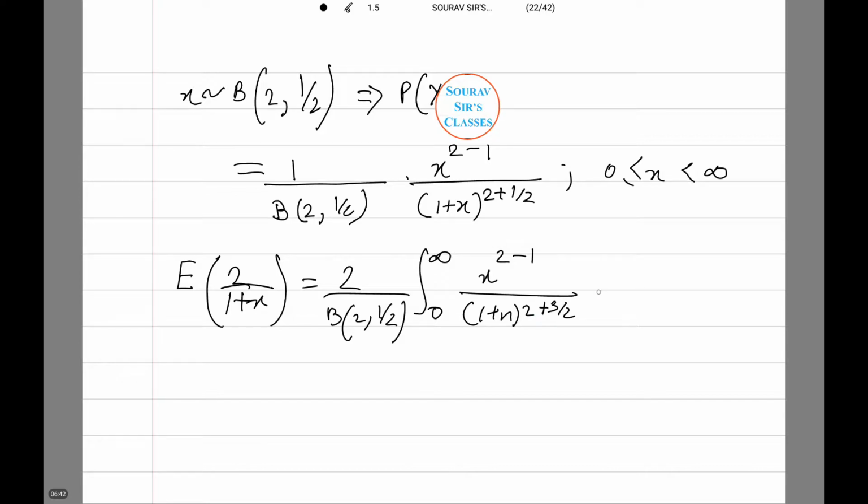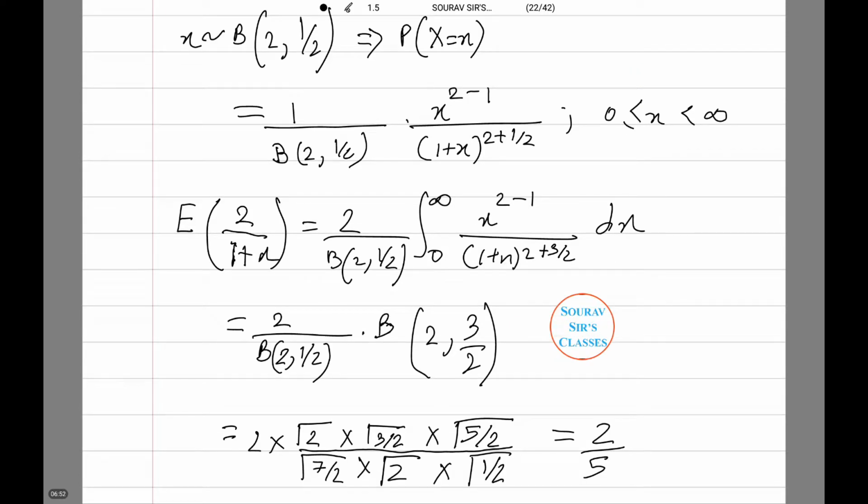Now I'll do the further calculation so that you can see that in a jiffy. Therefore, we get 2 into gamma 2 into gamma 3 by 2 into gamma 5 by 2 by gamma 7 by 2 into gamma 2 into gamma half, and upon calculation 2 by 5 is the answer.